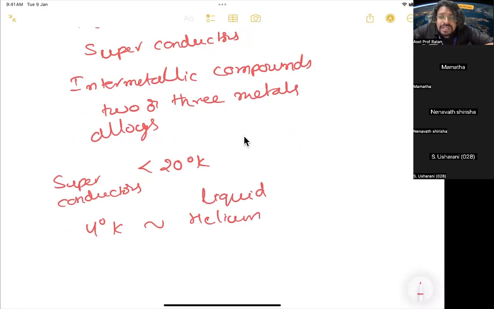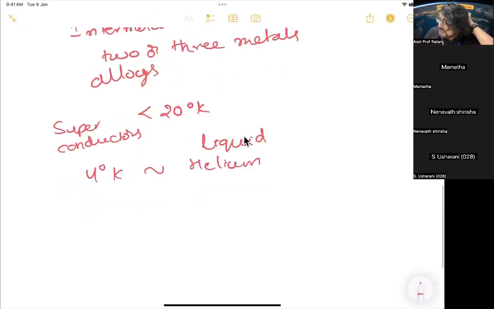They initially thought the resistivity would just reduce, but they didn't think that at a certain temperature the resistivity would drop completely to zero. Zero Kelvin, zero resistivity. So, helium. Now, let us move on.